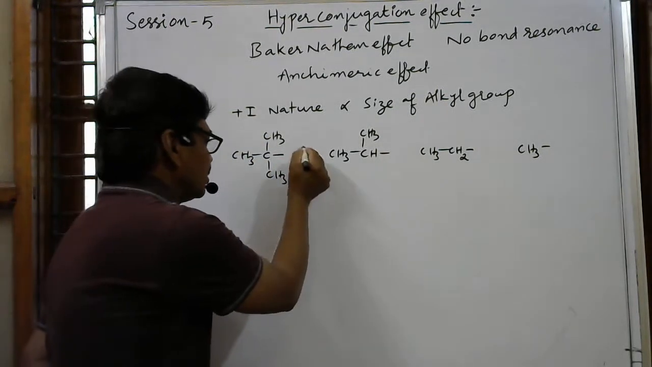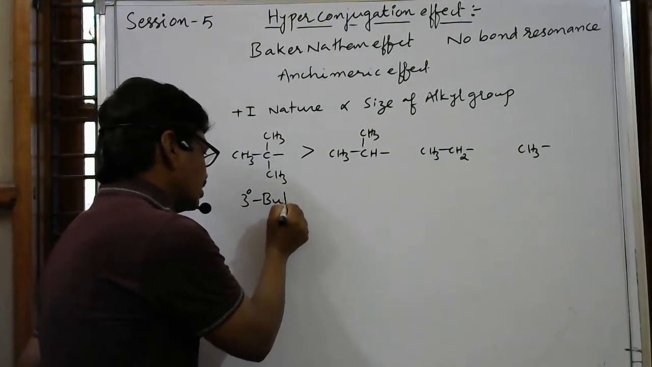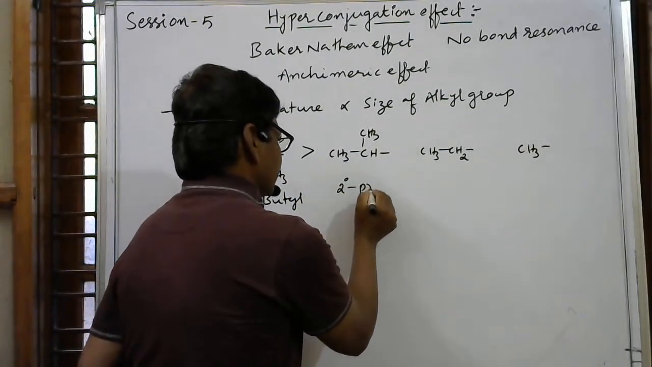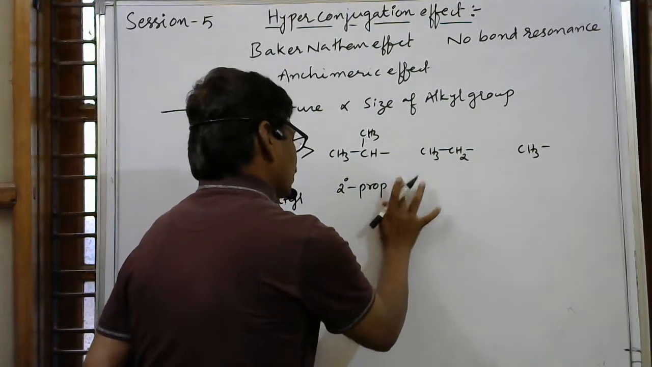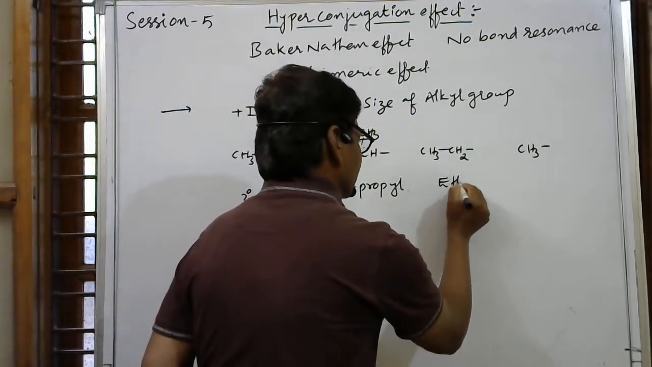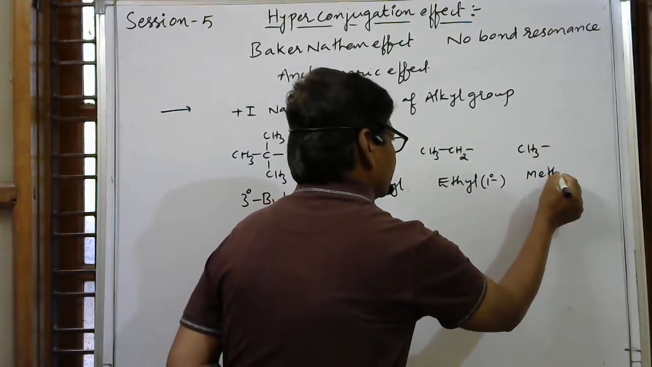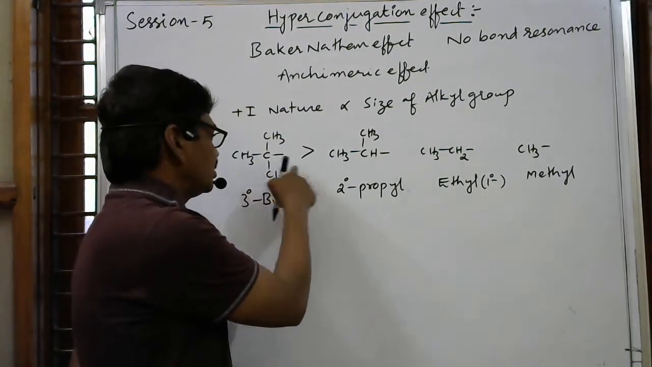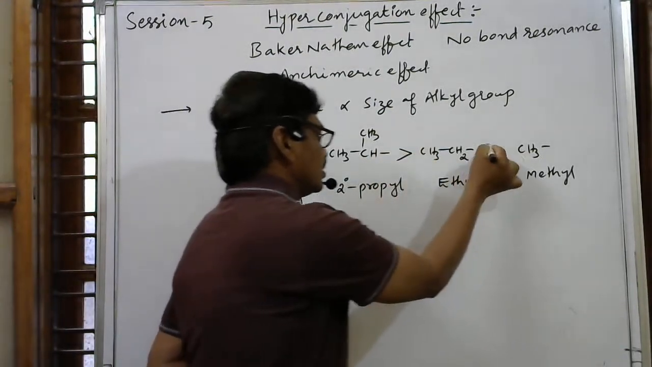So plus I nature is directly proportional to size. Plus I nature is more for the tertiary butyl group. Then secondary propyl, otherwise we can say isopropyl also. Then the ethyl group is primary. Then this is methyl. So the order of plus I nature decreases from left to right. Tertiary butyl has more plus I nature than the next one, and so on.